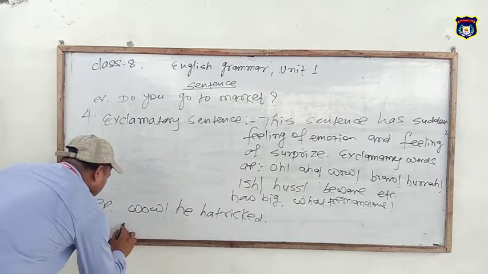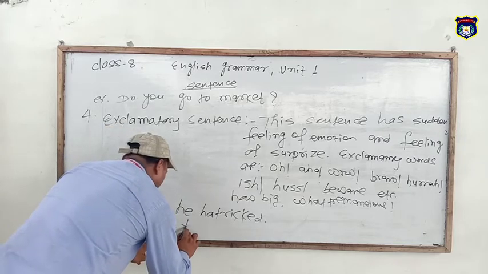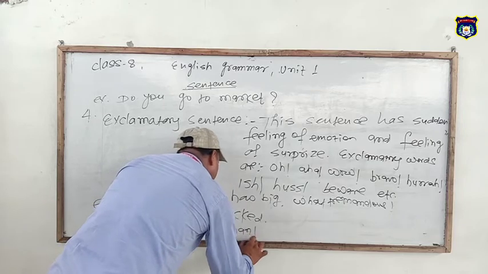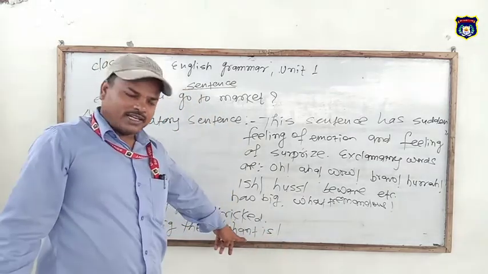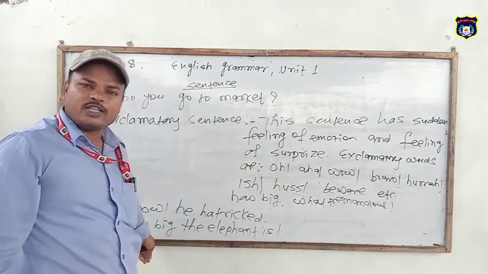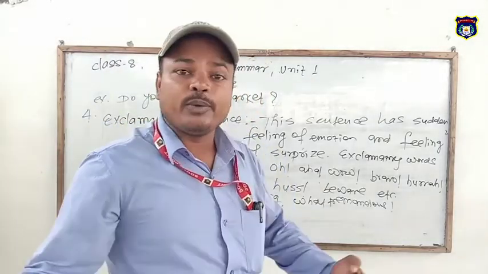And the other, how big the elephant is! This is also an exclamatory sentence. Here a sign of exclamation is given and how big is also given. So likewise you can write as many sentences as you can.